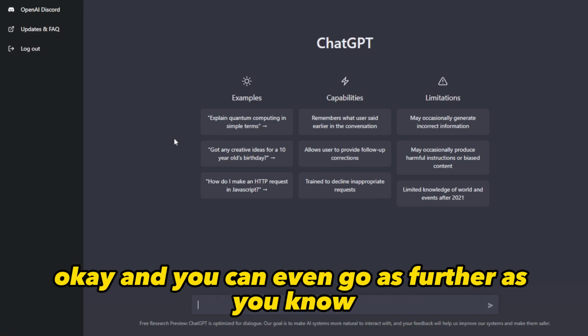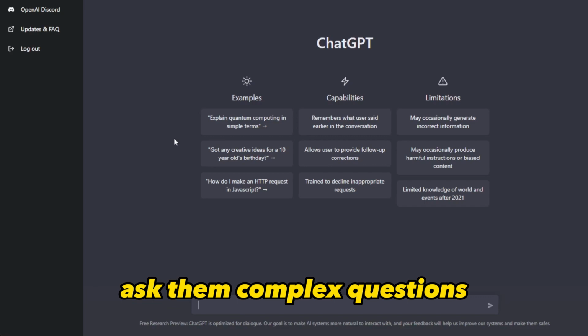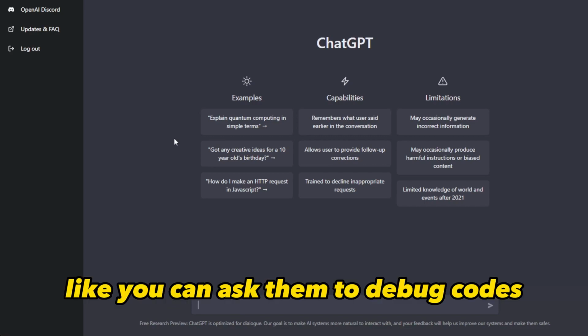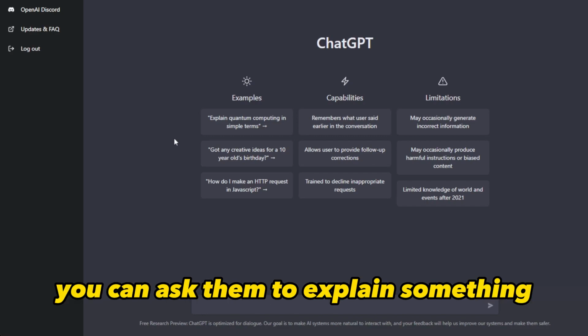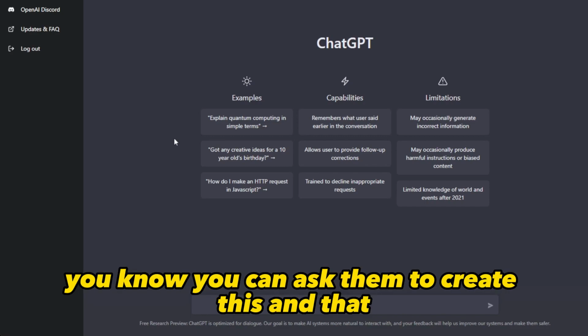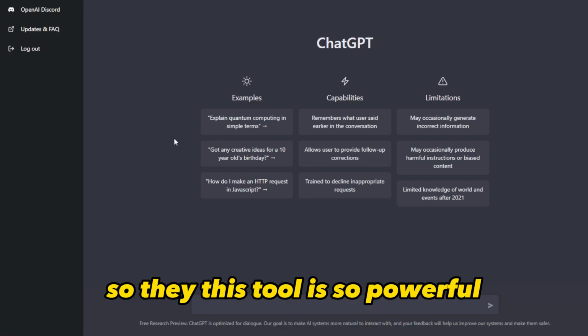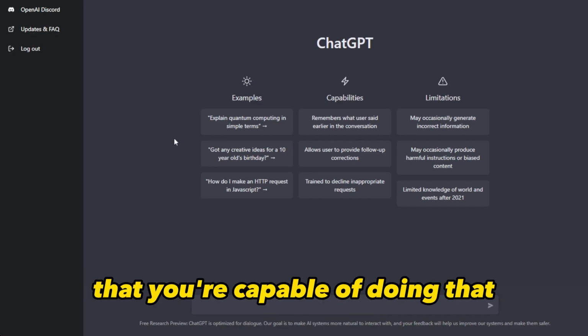And you can even go further and ask it complex questions. You can ask it to debug code if you're having troubles with your code. You can ask it to explain something, and you can ask it to create this and that. So this tool is so powerful that you're capable of doing that.